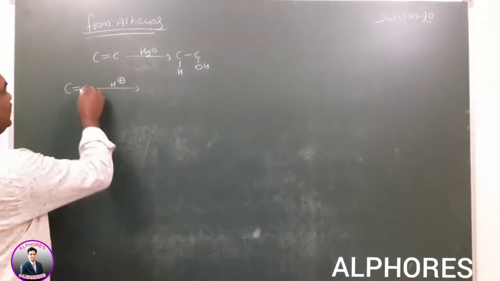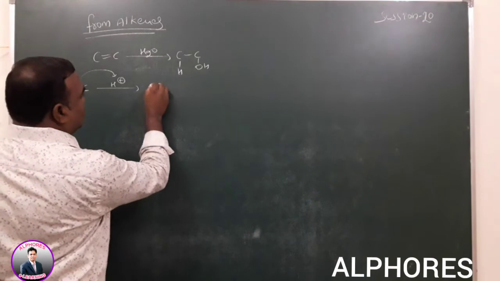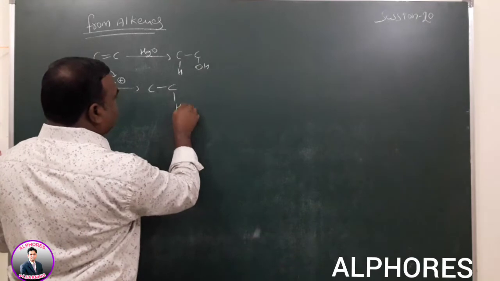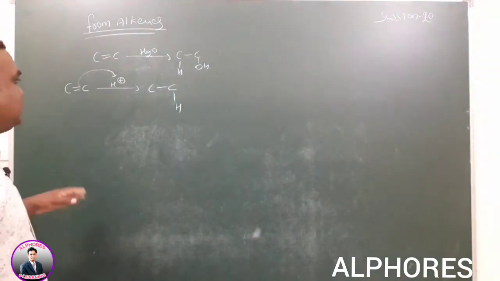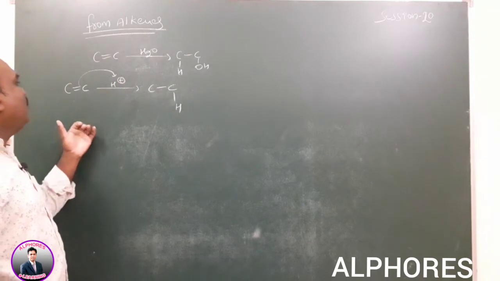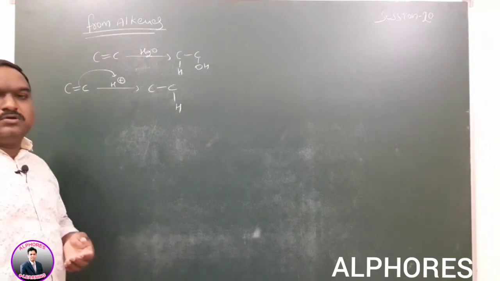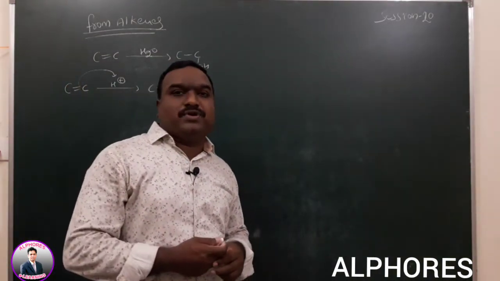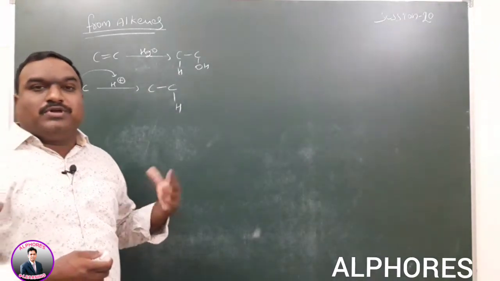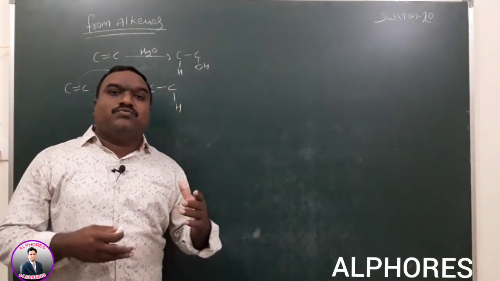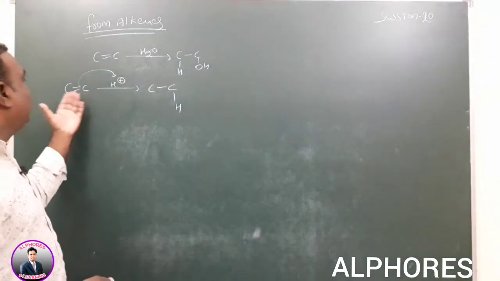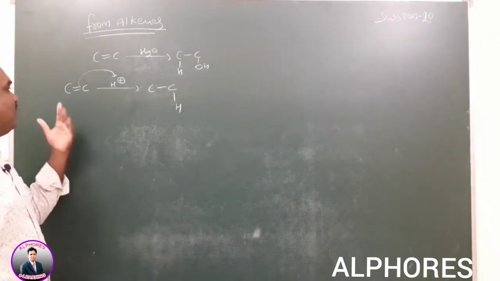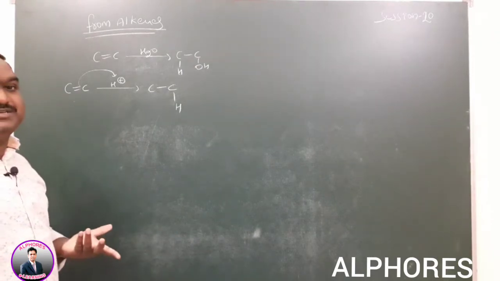According to the Markovnikov rule, in electrophilic addition reactions, the electrophile is always added to the less substituted carbon, which has more hydrogens. The nucleophile is added to the more substituted carbon, which has fewer hydrogens. But wherever a symmetric molecule is given, we need not follow the Markovnikov rule. This one is a symmetric compound. Both ends have the same number of hydrogens. If you add the electrophile on the left side or right side, it doesn't matter, we get the same product.